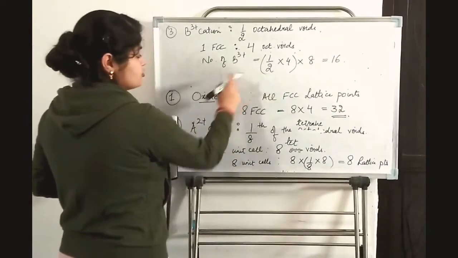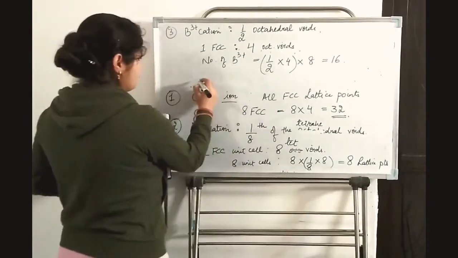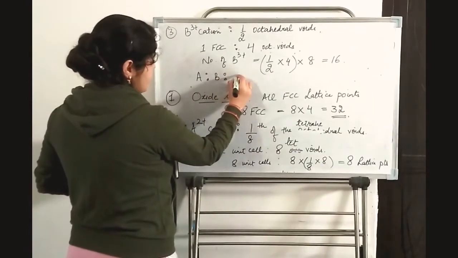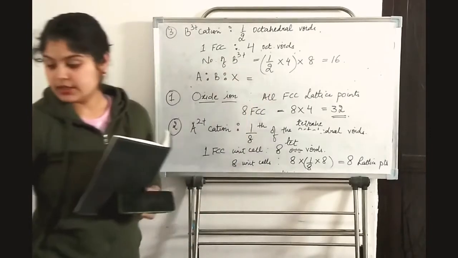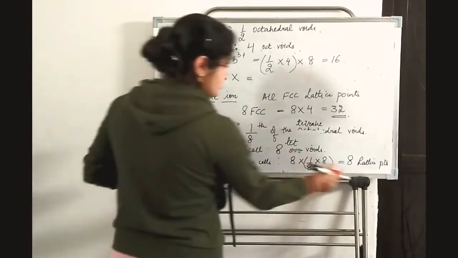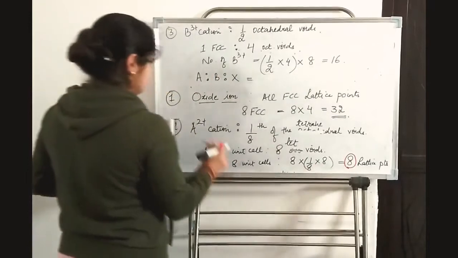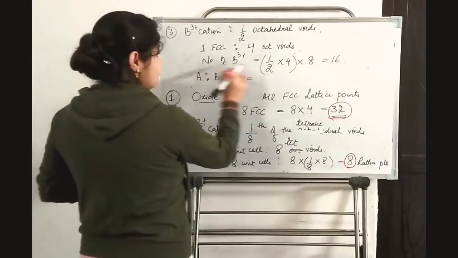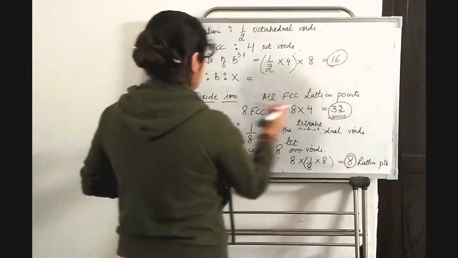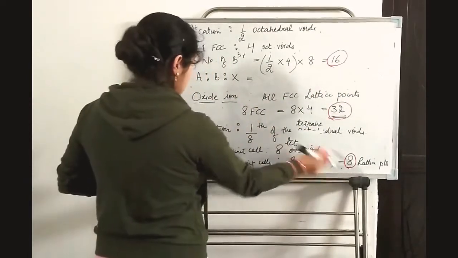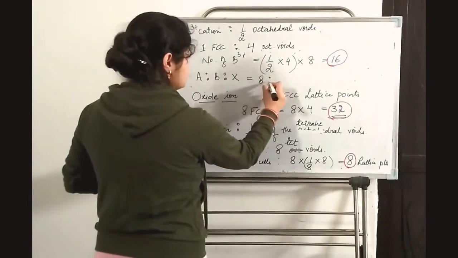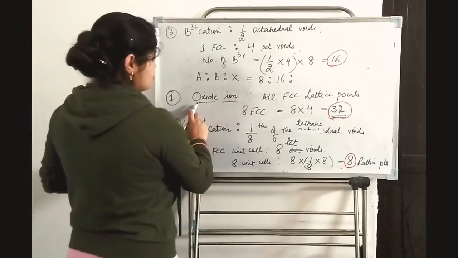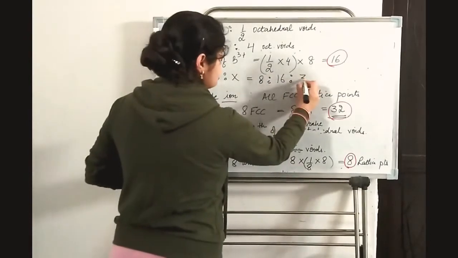So if I want to write down the ratio of A, B and X, then for A2+ we have 8 lattice points, for B3+ we have 16, and for oxide ions we have 32. So A is 8, B is 16 and X is 32.